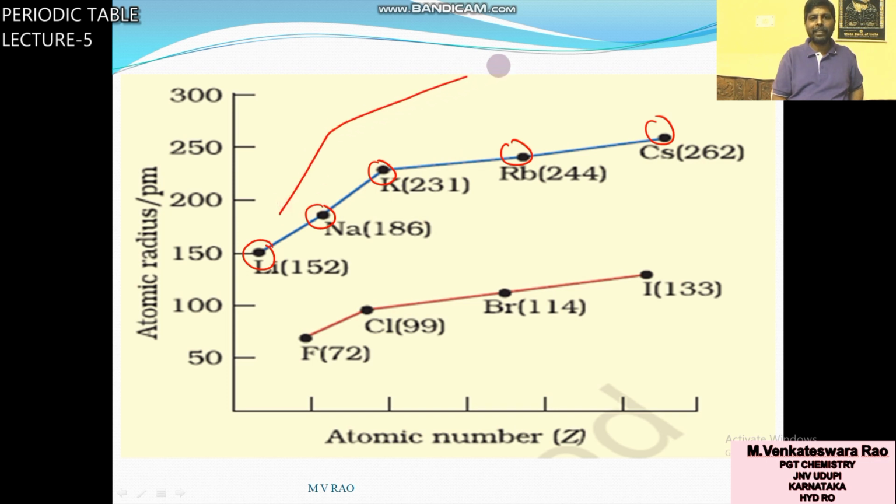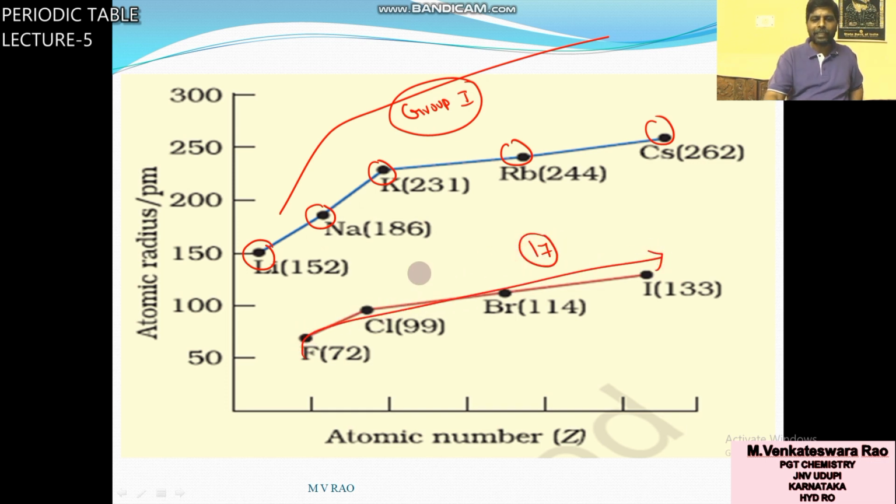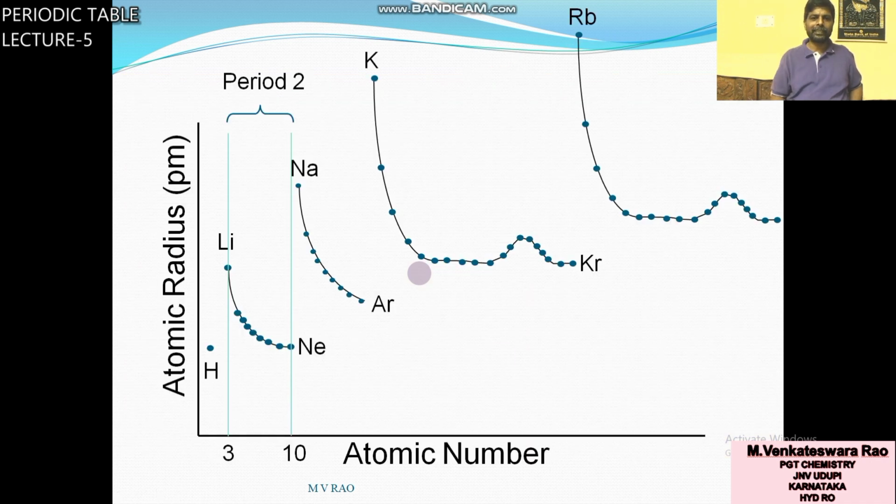Here increase or decrease? Increase. So because these are the elements of group 1. In a group, atomic radius increase. These are the elements group 17. So in a group, as atomic number increase, atomic radius increase.